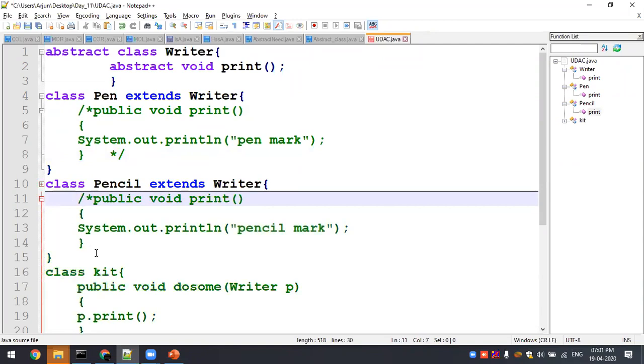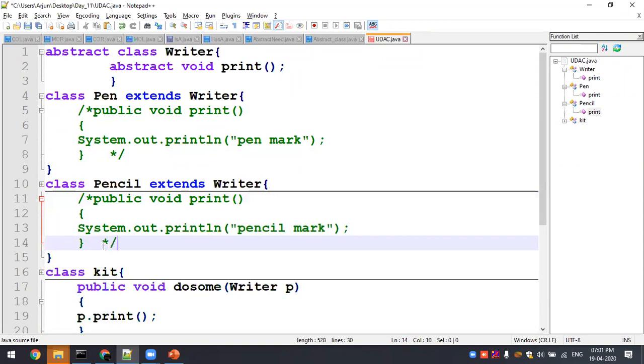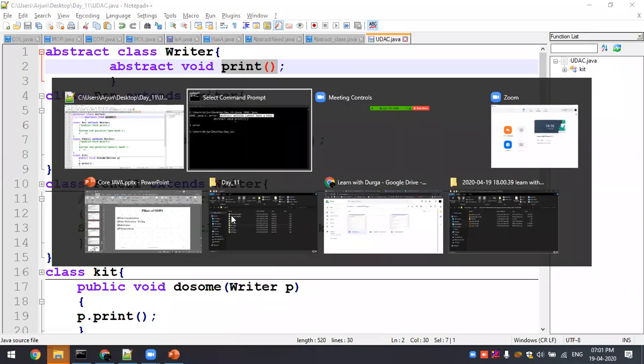So this is another limitation. This print of zero definition I gave in the abstract class, and I failed to give an implementation, that is the problem. This print of is not going to have any body inside the abstract class, but it's supposed to have a definition in the child classes. Print of, the definition is there, right? Pen mark, again pencil mark is there, right? But I forgot to mention this. In that case what will happen? This is the second limitation.